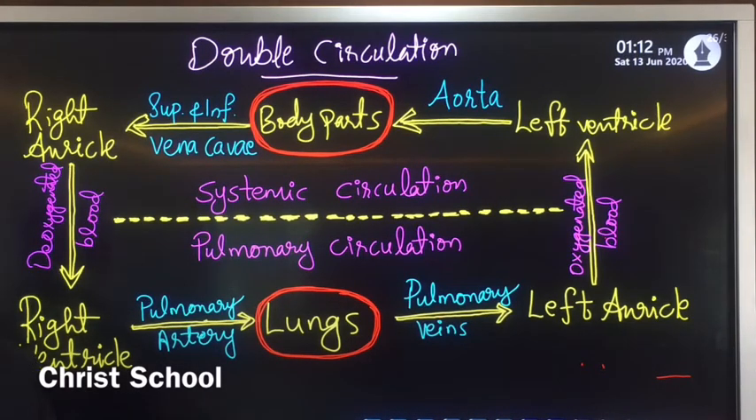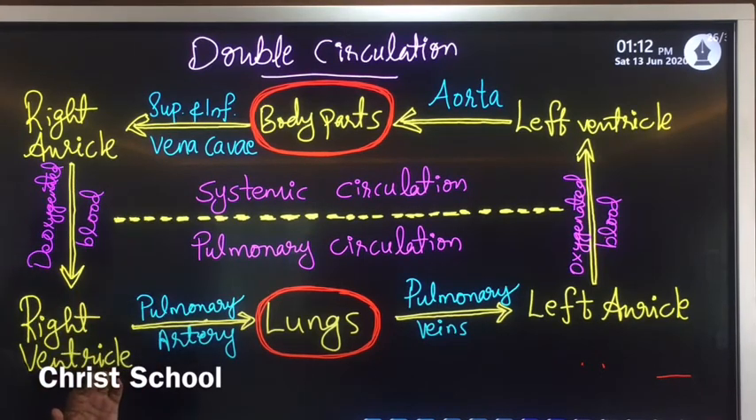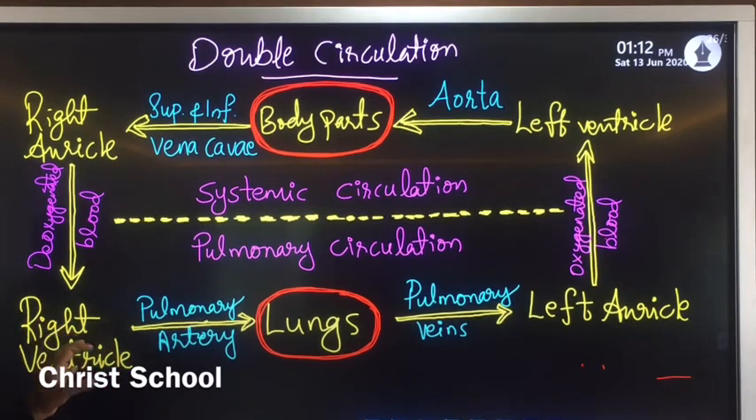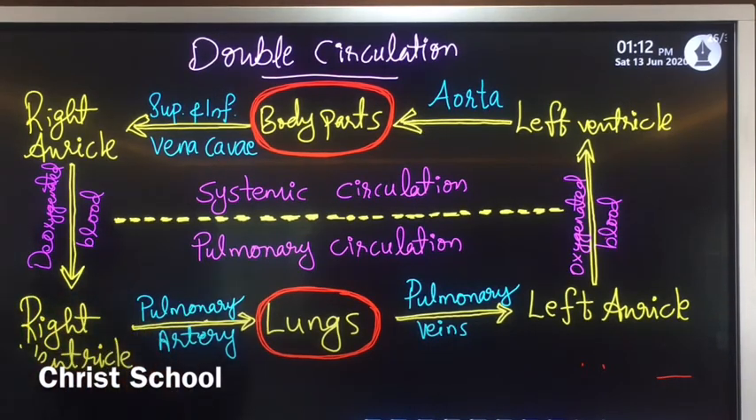The circulation of blood through the heart is known as double circulation. In the case of human beings, most mammals and most animals which possess a four-chambered heart, they all possess double circulation. Double circulation means the blood flows through the heart two times, or twice. Already when I explained the pathway of blood circulation, blood flows through the heart two times.